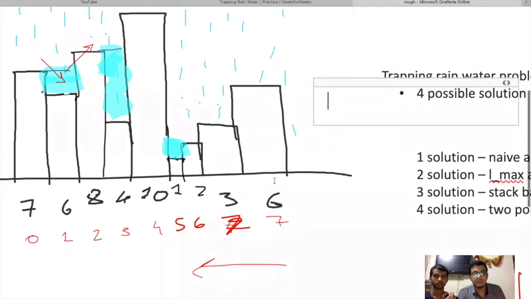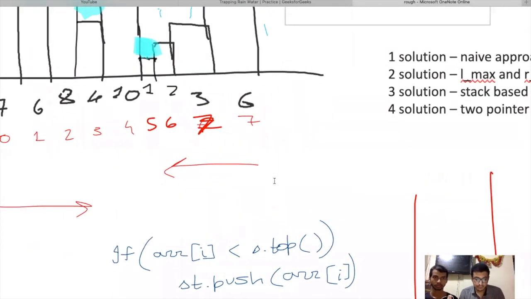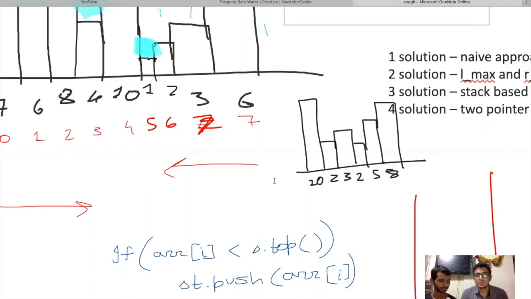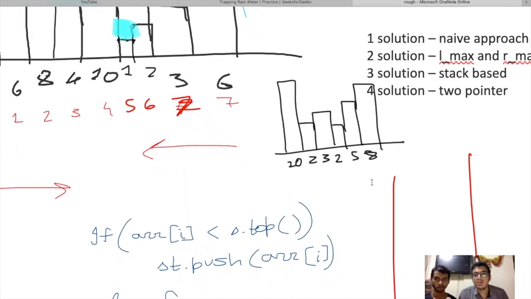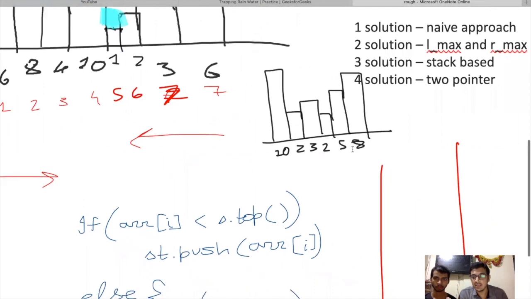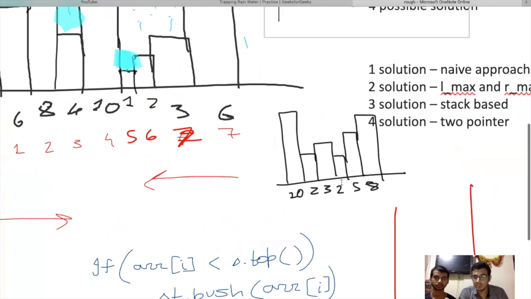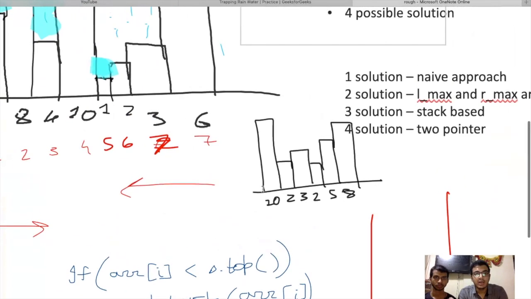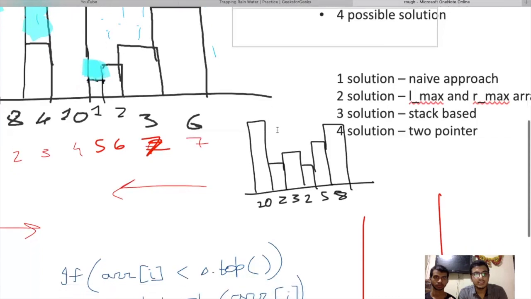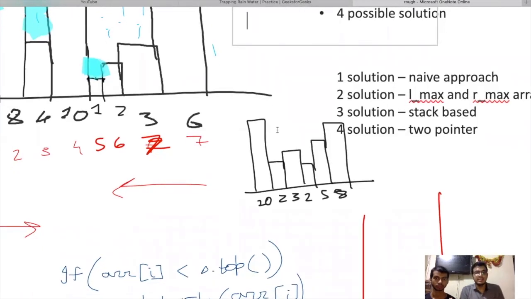For example, if we take this, in this example, when we arrive at 8, then all the elements will start popping, all the elements 5, 2, 3, 2, right? Because all of them are smaller than 8, right? So there may be more than one element which is smaller than the current element. That's why we are taking the distance variable, right? So let's dry run or understand it further.